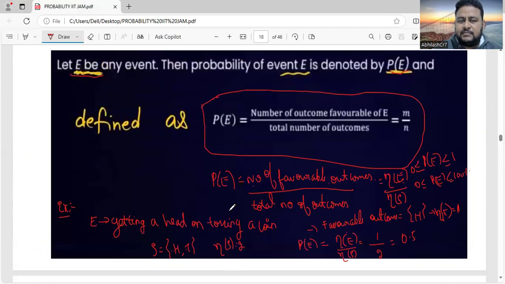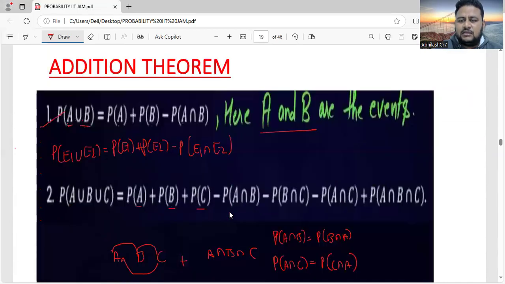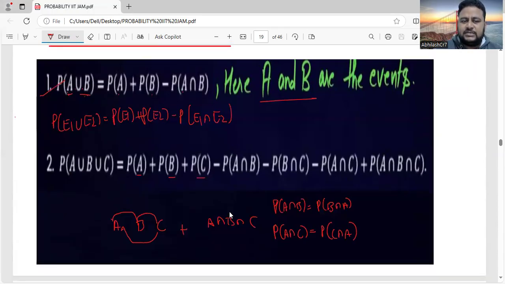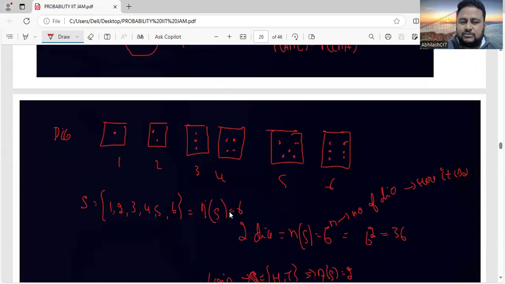For the addition theorem, you have to learn only the formula, that's all. You don't have to learn how the theorem comes about. That proof is not there for you. You have to use the addition theorem. That is why it is called the axiomatic approach. These are the axioms which you are using in solving probability questions. One of the axioms is the addition theorem. Got it, friends? That is the meaning of the axiomatic approach.